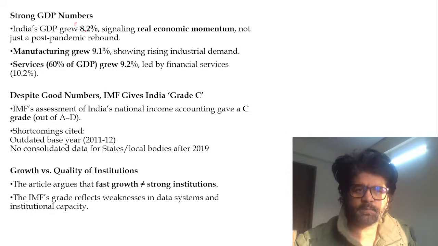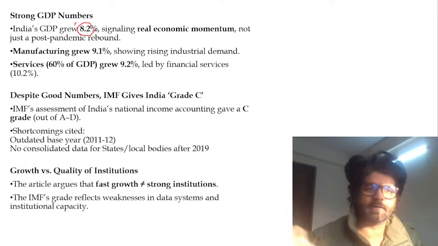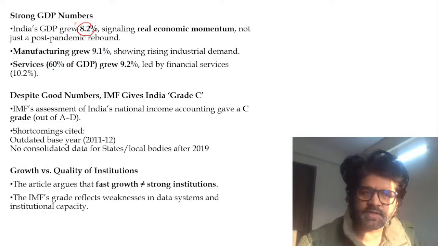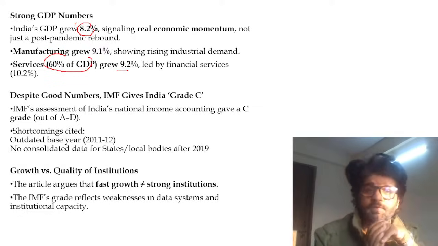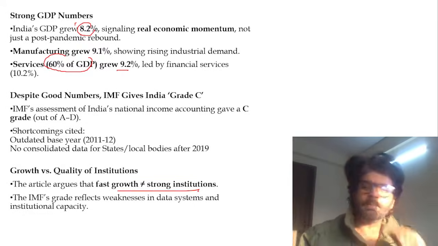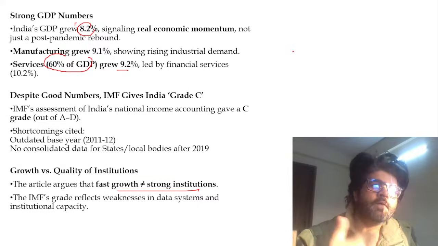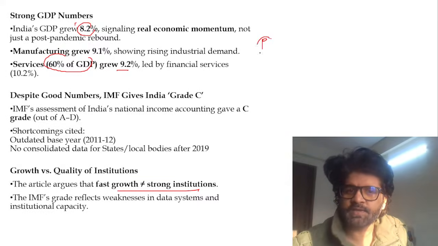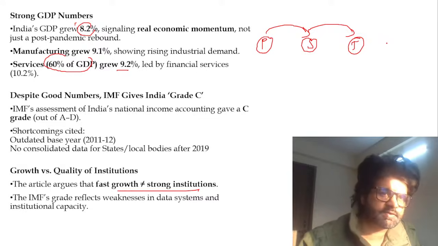So strong GDP numbers, 8.2% here, and we will not talk about whether this is real or fabricated. Manufacturing grew, and the services sector, which contributes 60% of GDP, grew 9.2%. This article will tell you something very interesting: fast growth does not mean strong institutions. You people know there are primary, secondary and tertiary sectors. Primary is agriculture and mining, secondary is manufacturing, and then you have the tertiary sector, the services sector.